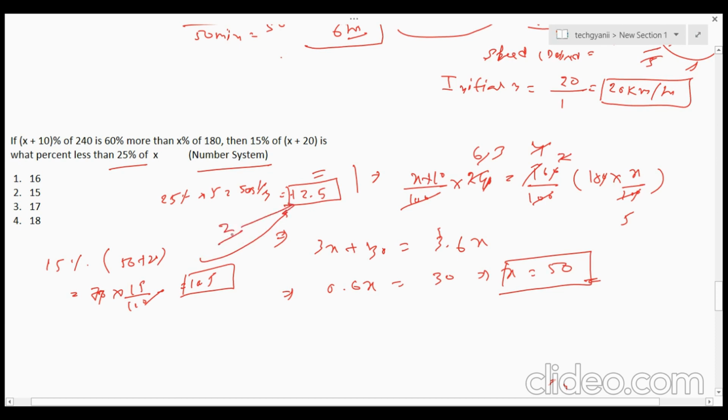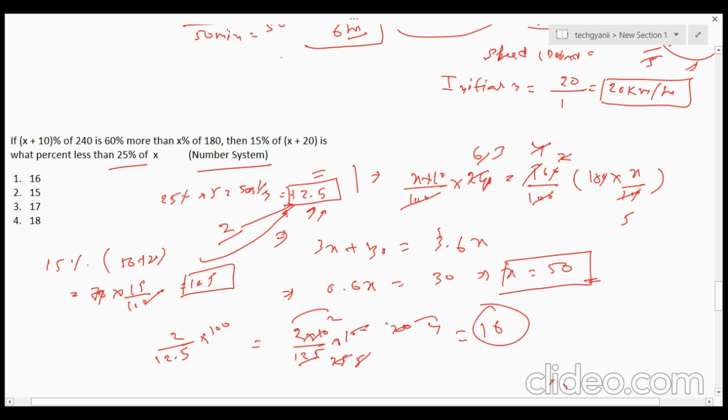So what percent less than means the denominator would be 12.5. If you remember, the denominator would be 12.5. So 2 by 12.5 into 100, right? So this would be 2 into 10 by 25 into 100, which gives 16. 16 is the answer. Clear?